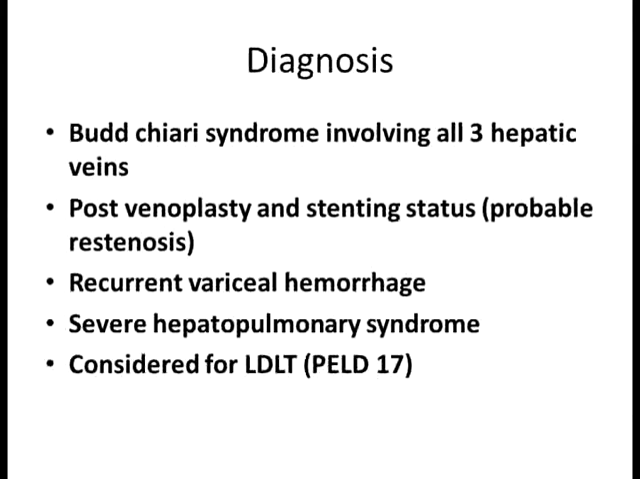That's right. The stent was not reevaluated because clinically it was supposed to be blocked. So the diagnosis was Budd-Chiari syndrome involving all 3 hepatic veins, post-venoplasty and post-stenting, which has got restenosis, recurrent variceal hemorrhage, severe hepatopulmonary syndrome, and now being considered for living donor liver transplant with PELD of 17.